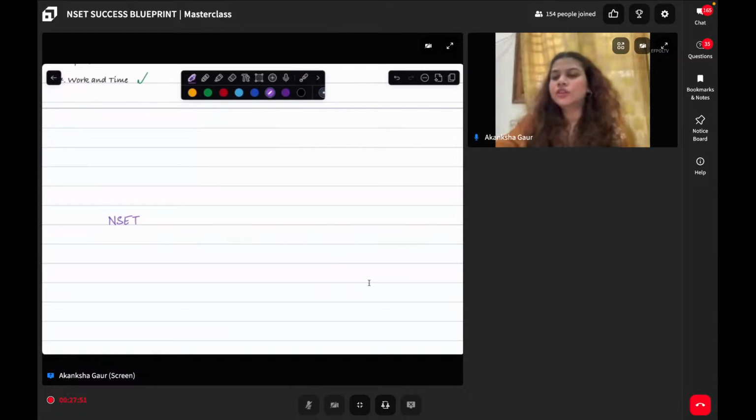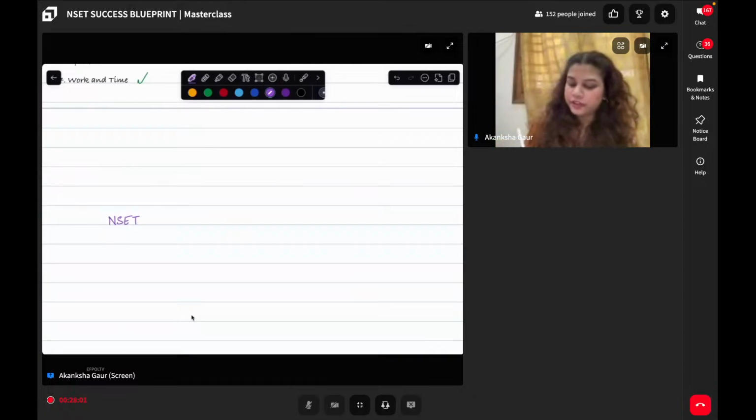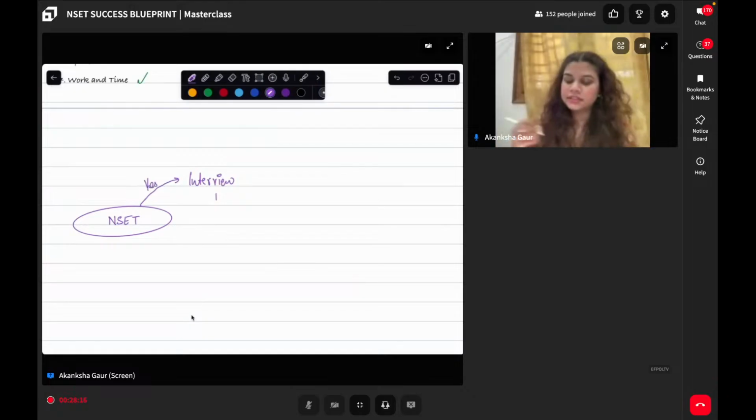Rachapudi, just focus on sets and subsets. So first of all, the first step is to clear NSET. Once you clear NSET, you will have interview 1. If you are selected, then you go for interview 1.